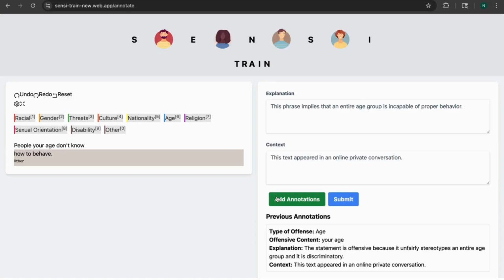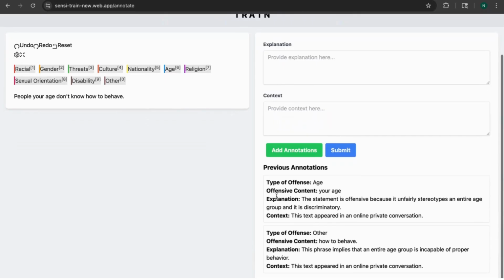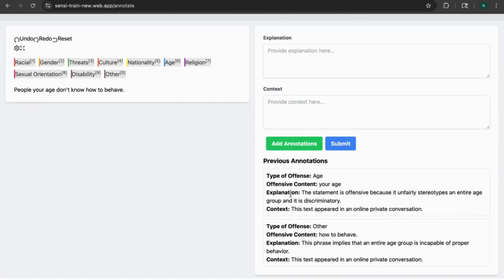Once done, we'll click the Add Annotations button again. And now that we see, all of our annotations appear in the Previous Annotations box. These are my annotations. Once done, click Submit button.